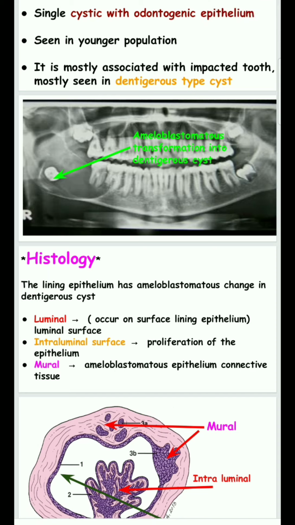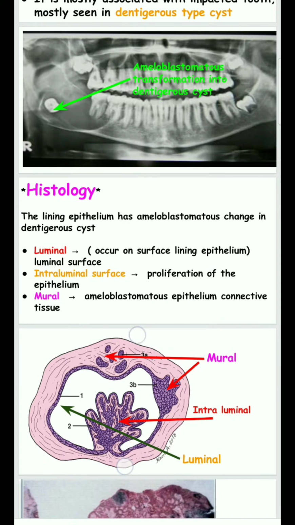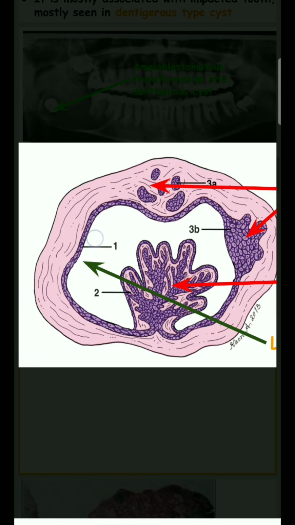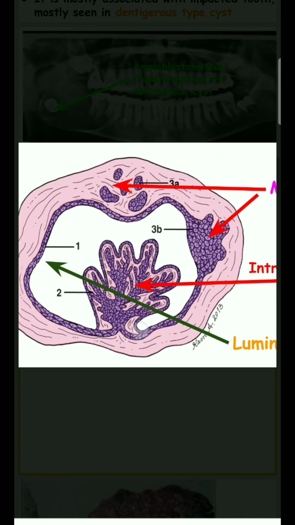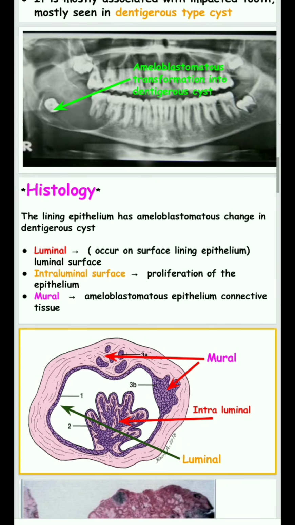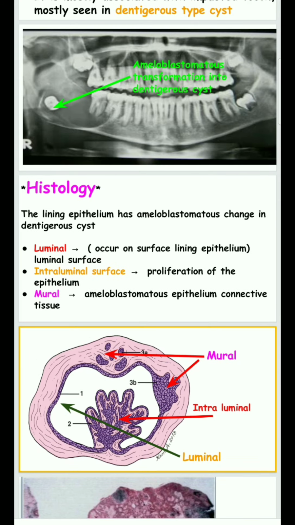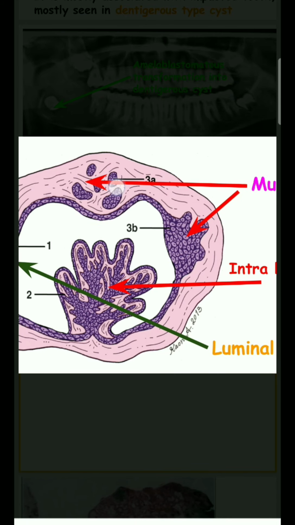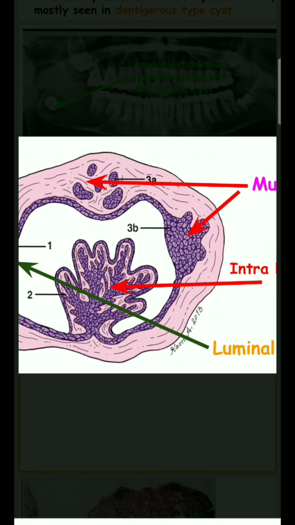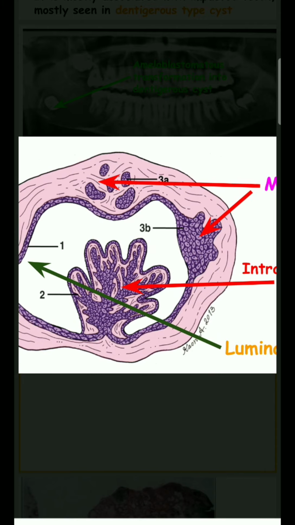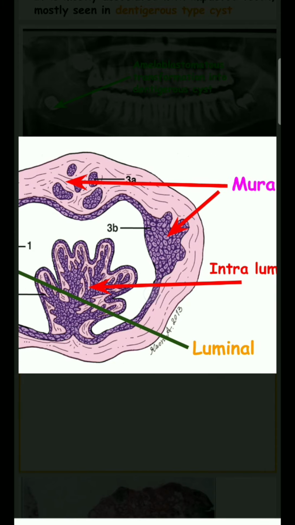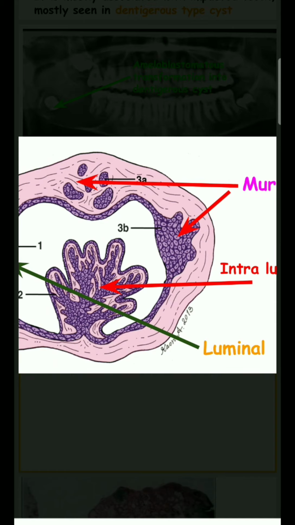As a result, it is divided into three types: luminal, intraluminal, and mural. Luminal means it occurs on the luminal surface, that is the lining epithelial surface. Intraluminal means the luminal surface proliferates into the lumen. Mural means it occurs in the connective tissue. The ameloblast cells occur in the connective tissue, and the lining epithelium proliferates into the connective tissue, which is called mural.